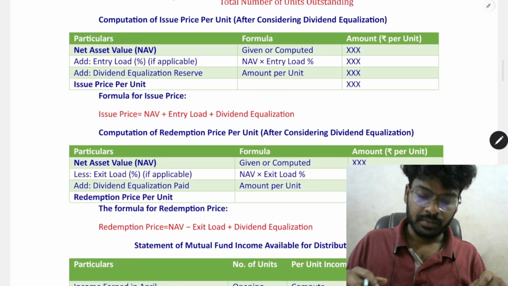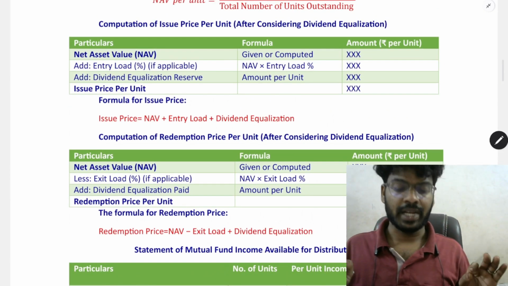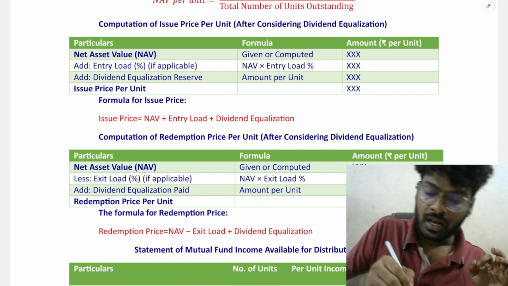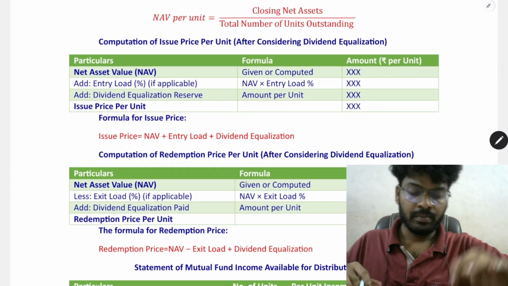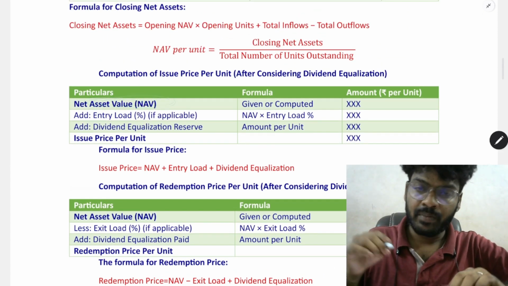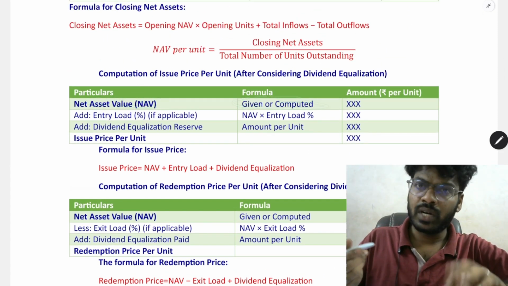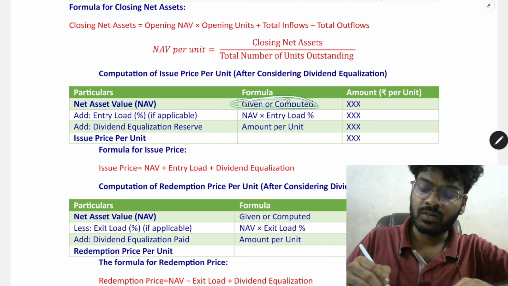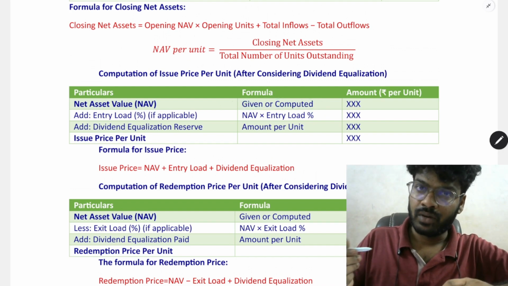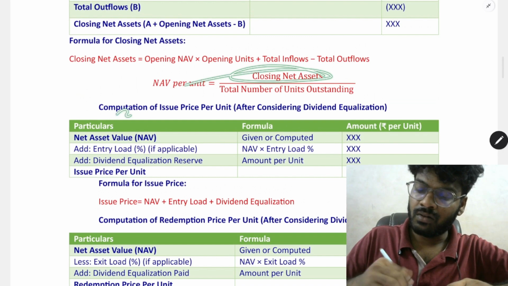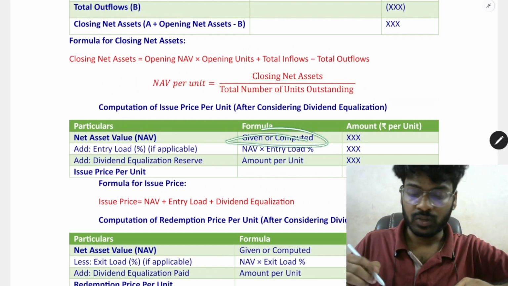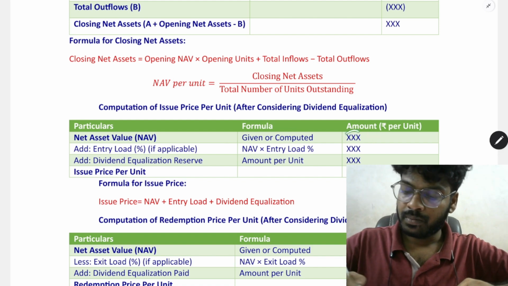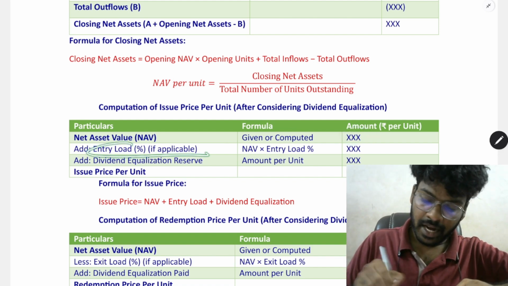Now how to compute issue price. Now we'll concentrate on how to compute issue price per unit. Issue price per unit will be net asset value, that is NAV per unit, which will be given or computed. It can be given in the question or it can be computed as closing net asset value divided by total number of units. If we do that we will get NAV. Okay, NAV that is per unit basis plus entry load, if any.